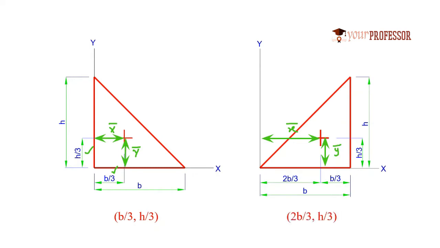So the centroidal coordinates of a right angle triangle are not always b by 3, h by 3. That depends upon the orientation of the geometry as well as the location of the axis. If the y-axis is kept here, then it will have different coordinates, right? So the location of axis and the orientation of the geometry play a vital role in the case of centroid. Let us see another example of the same context.